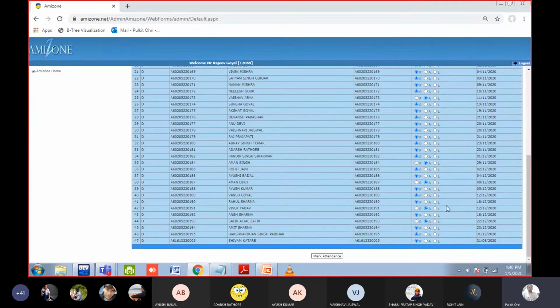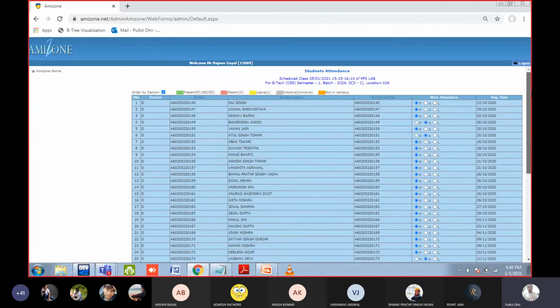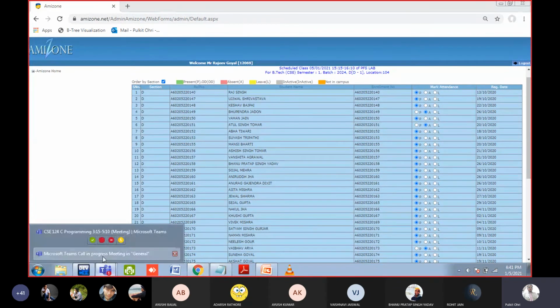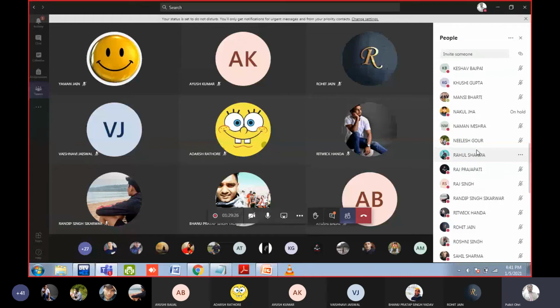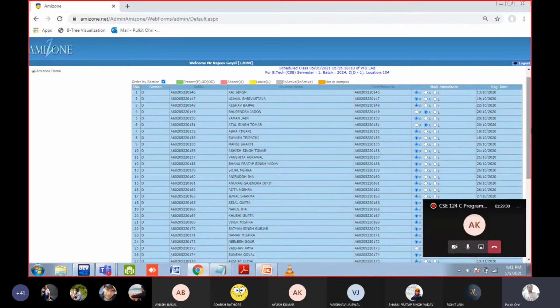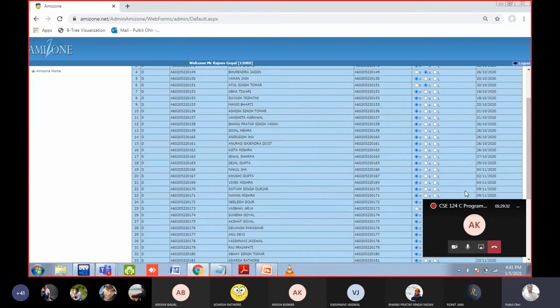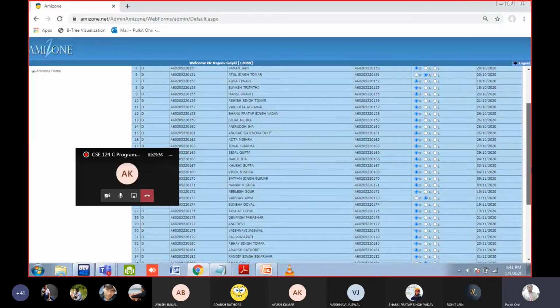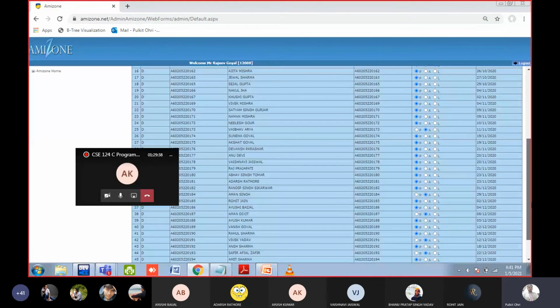So I'm calling the names of the absentees. If someone is there, let me know. Bhupendra is absent. Atul is absent. Okay. Vaibhav Arya is absent.